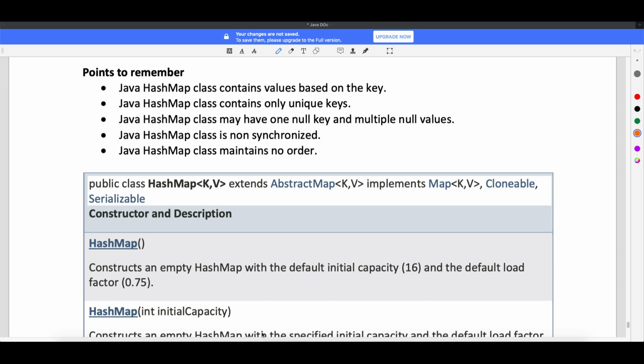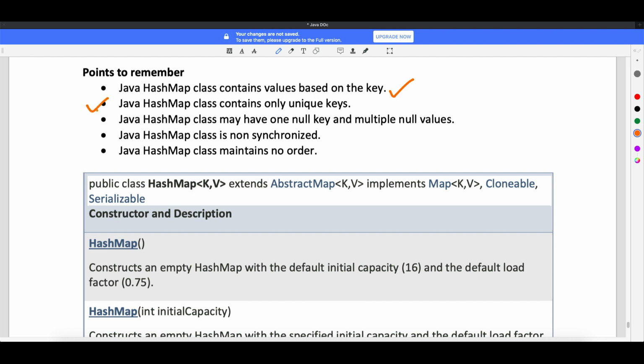Welcome back, guys. So this is a continuation of the hash map tutorial, and look here, I have made notes of points to remember. Java hash map contains values based on the key. By now you are familiar with that, right? Then Java hash map contains only unique keys. Yes, you cannot keep duplicate keys.